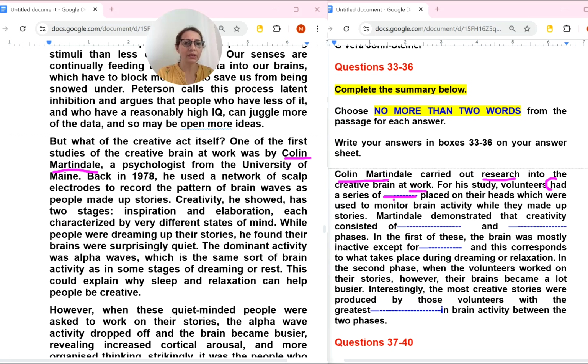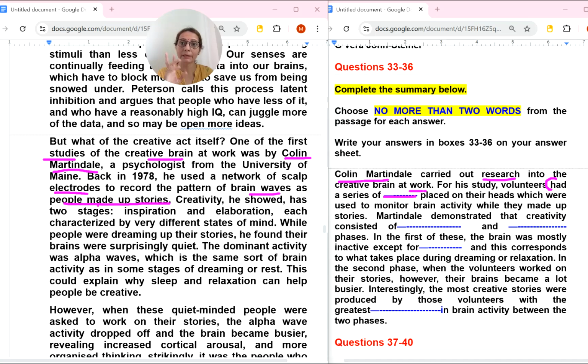For his study, volunteers had a series of dash placed on their heads. Now his volunteers means those on whom he had done the experiment. He used a network of scalp electrodes. Here, the research of the creative brain network was by a psychologist from the University of Maine. Back in 1978, he used a network of scalp electrodes to record the pattern of brain waves as people made up stories.